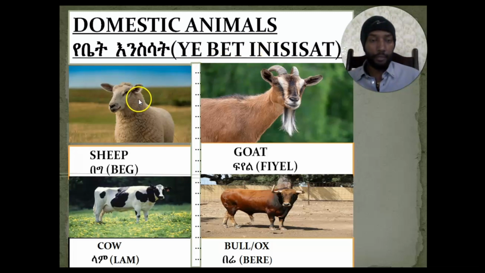So the first member of domestic animals is what? Sheep. And in Amharic, sheep means what? Bag. The other member of a domestic animal, or an animal that can be classified as a domestic one, is what? Goat. And goat in Amharic means what? ፍየል. ፍየል means goat.